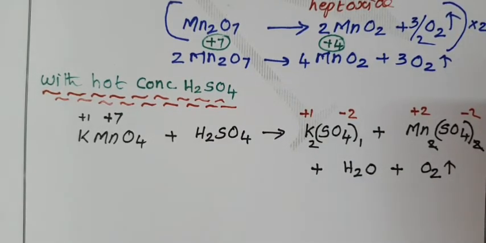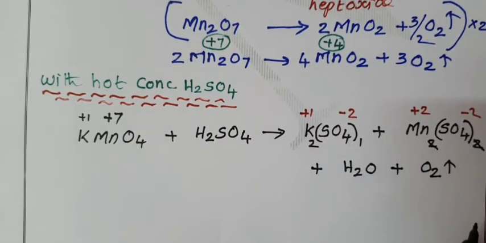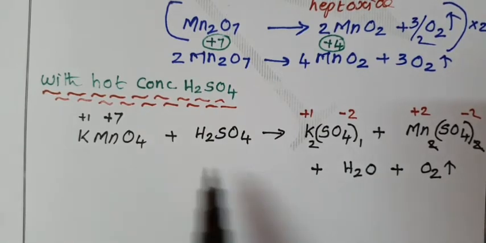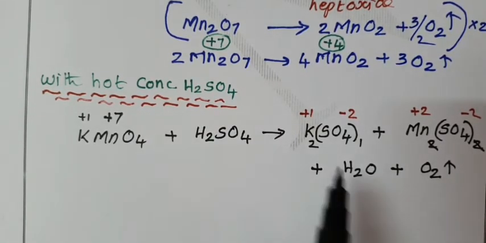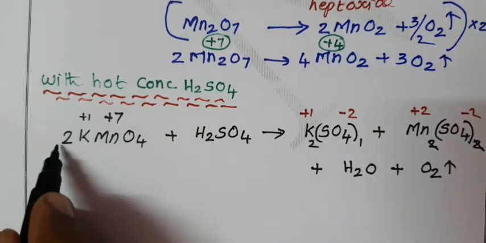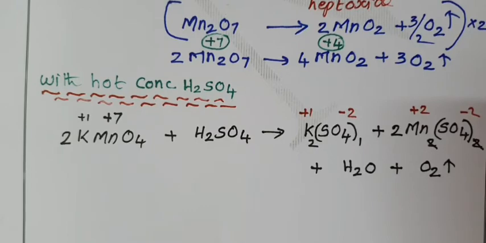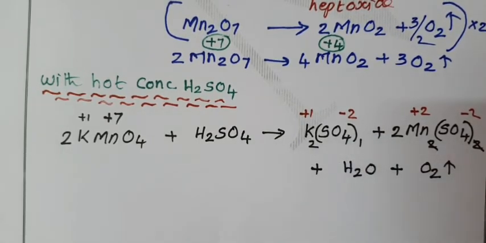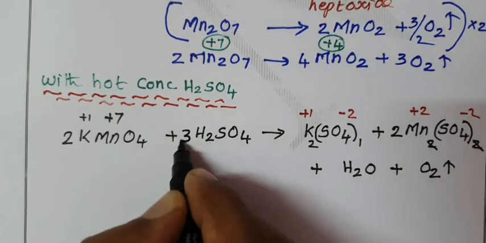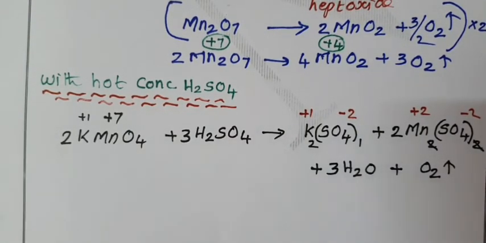What is the first step in the fractional method? Except oxygen, other elements should be balanced first. 2 potassium, 2 potassium. 2 manganese, 2 manganese. Now, how many sulfate do we have? 2 plus 1 equal to 3 sulfate, 3 sulfate. How many H2? 3 H2, 3 H2. So, except oxygen, other elements are balanced now.